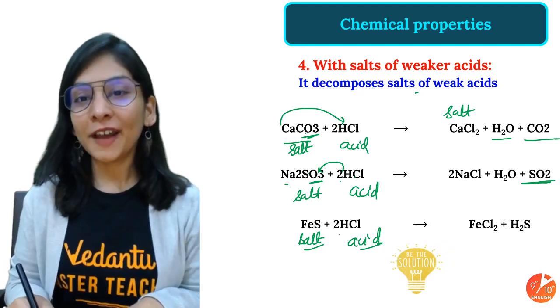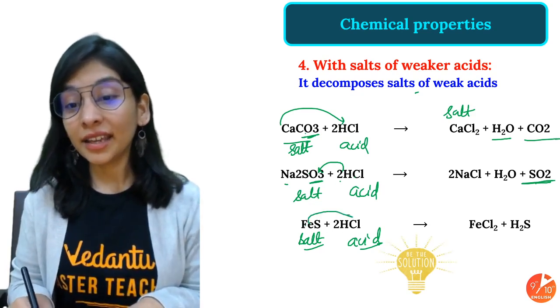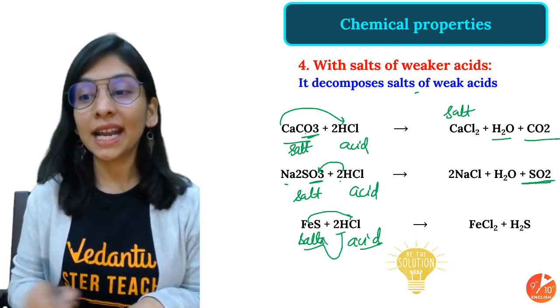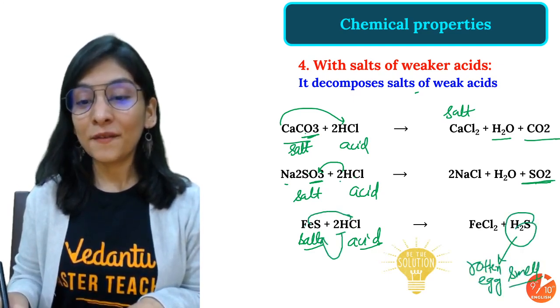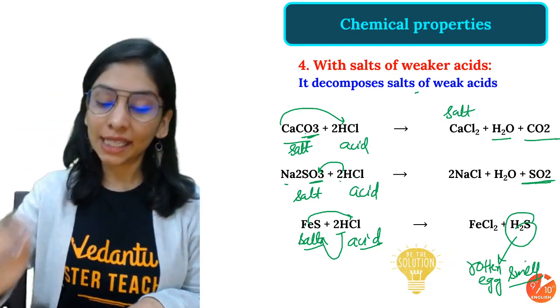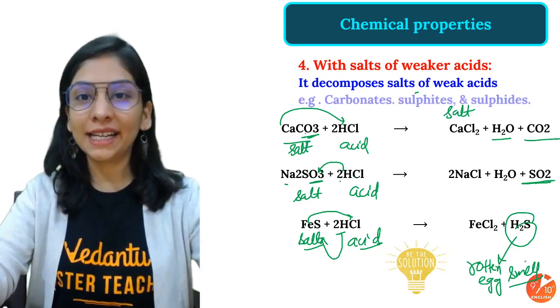Okay, iron sulfide with HCl gives iron chloride and hydrogen sulfide. Oh, very bad smell, more of like a rotten egg smell. So metal sulfide reacts with HCl, and hydrogen sulfide gas is released.